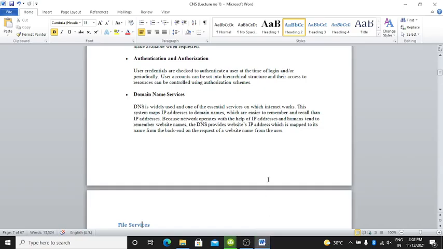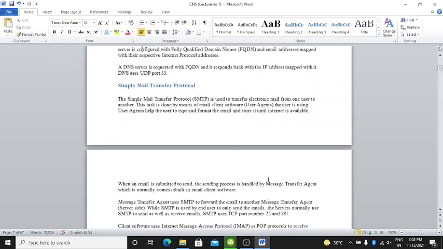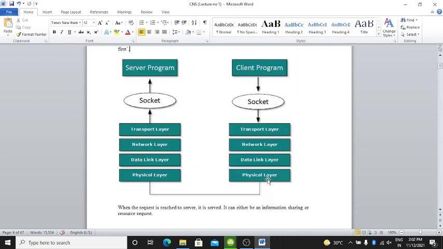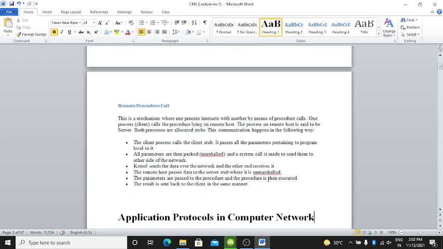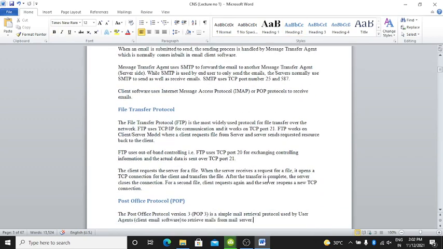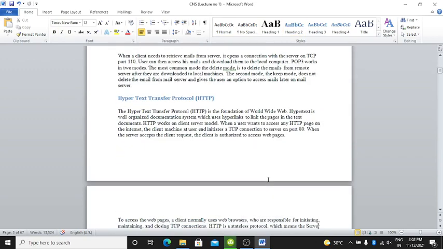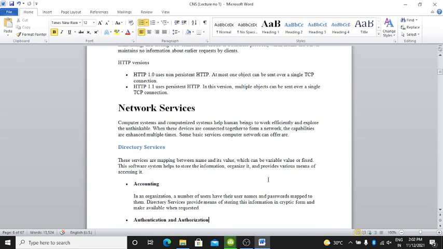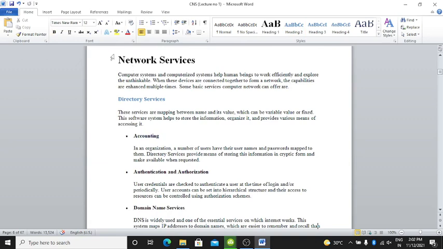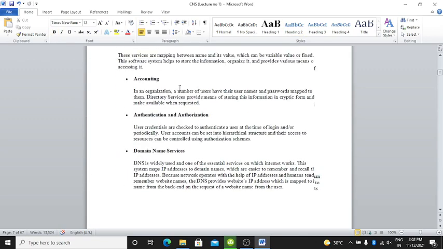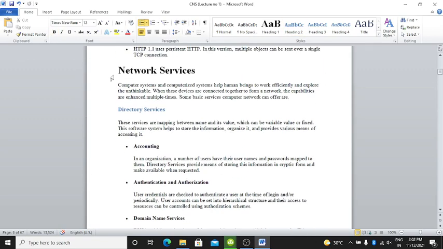This is all about the introduction, and in today's lecture we went through the application protocols. Up to application protocols we covered file transfer protocol and post office protocol. Hypertext protocol is also covered. Network services. In tomorrow's lecture we will start with the network services.